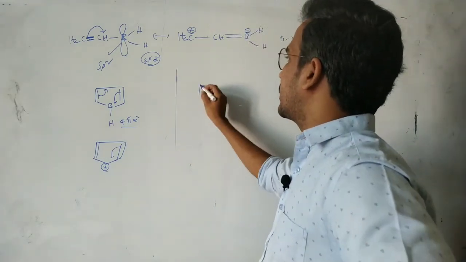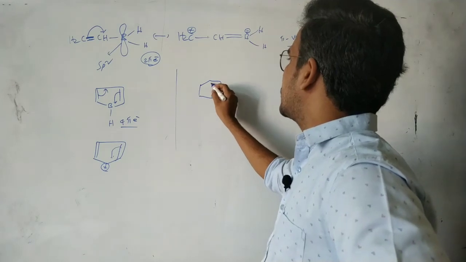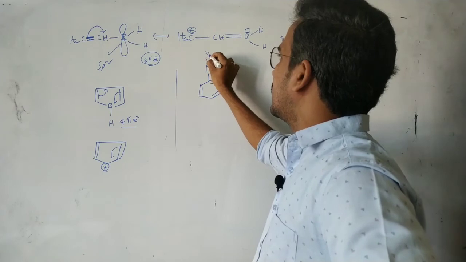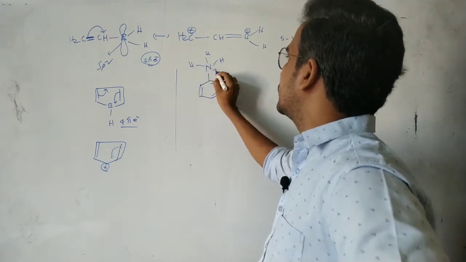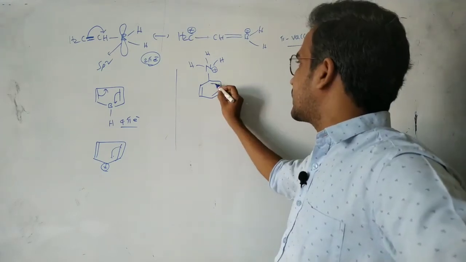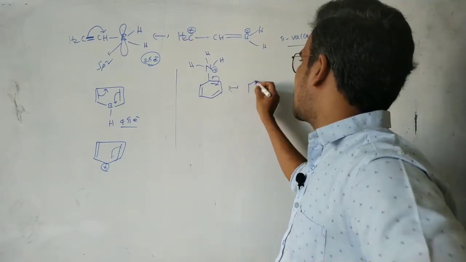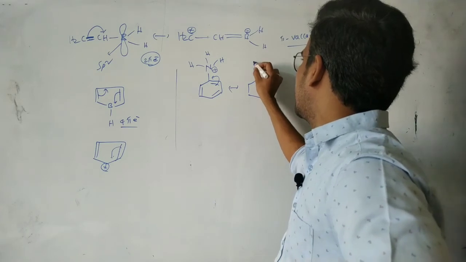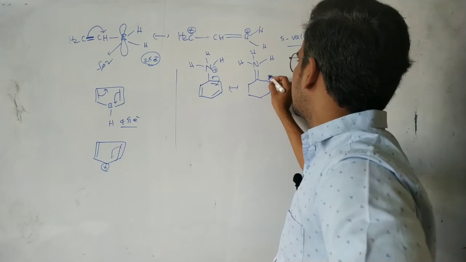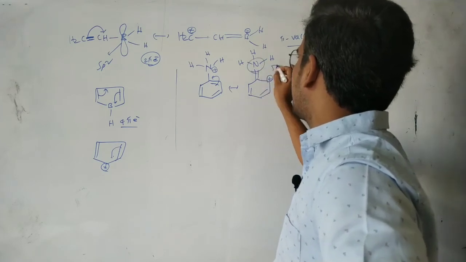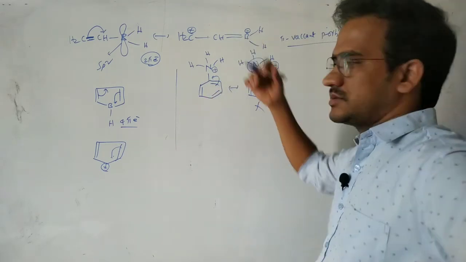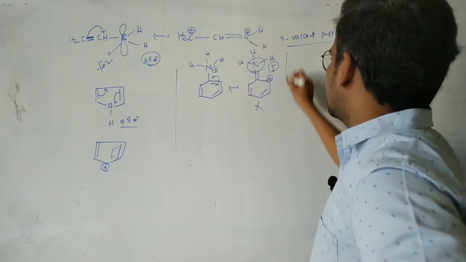Okay, and next, here is another important point. Nitrogen can form a maximum of 4 bonds. Here in this case, this positive charge is not delocalized. If you write the structure like this, the structure is not valid, because around the nitrogen 5 bonds do not exist. So this positive charge is localized.